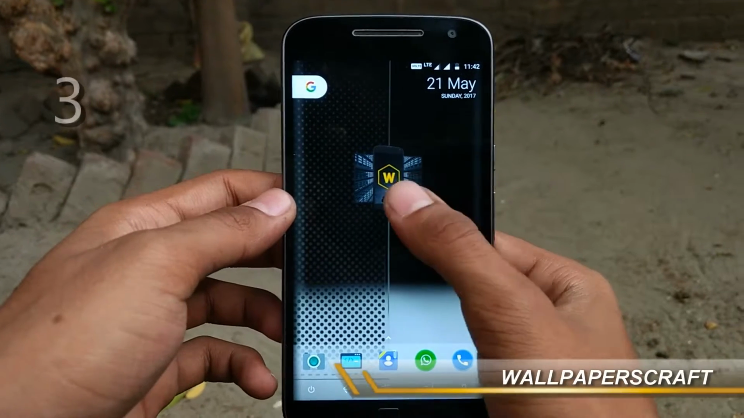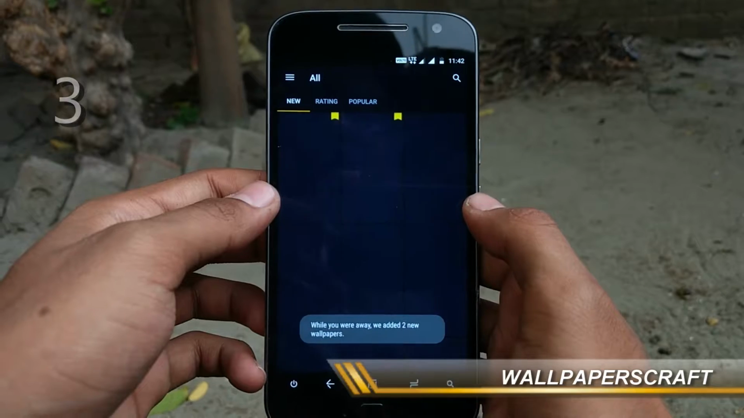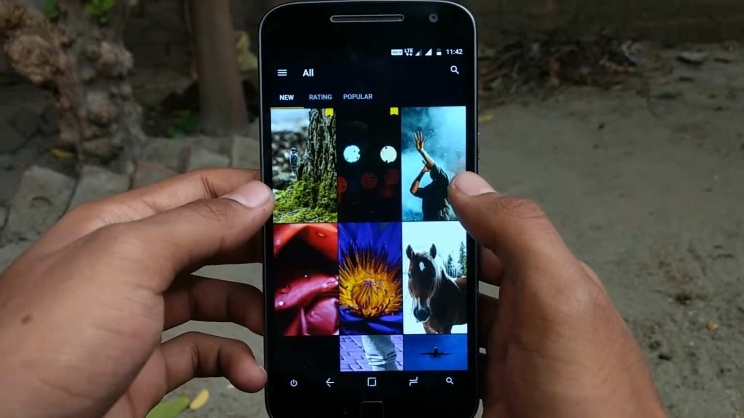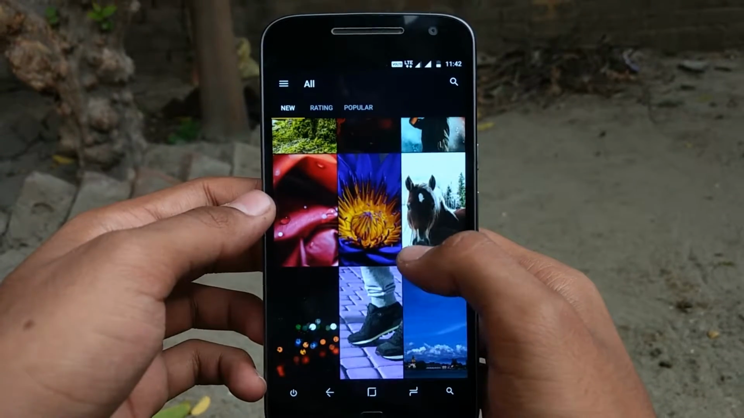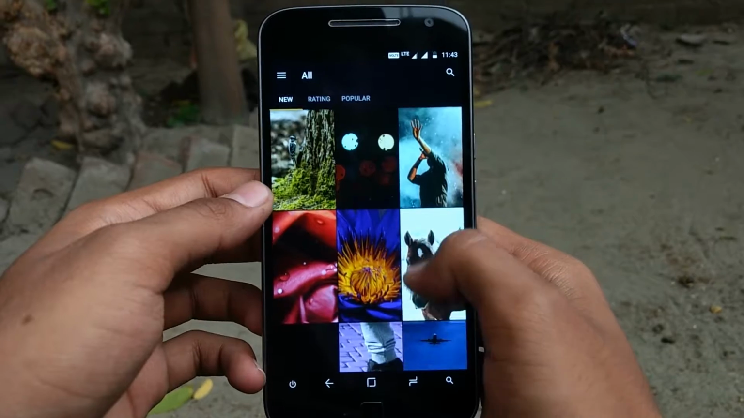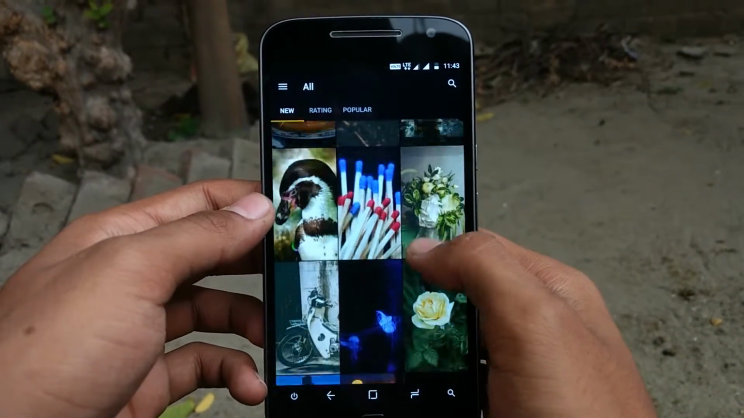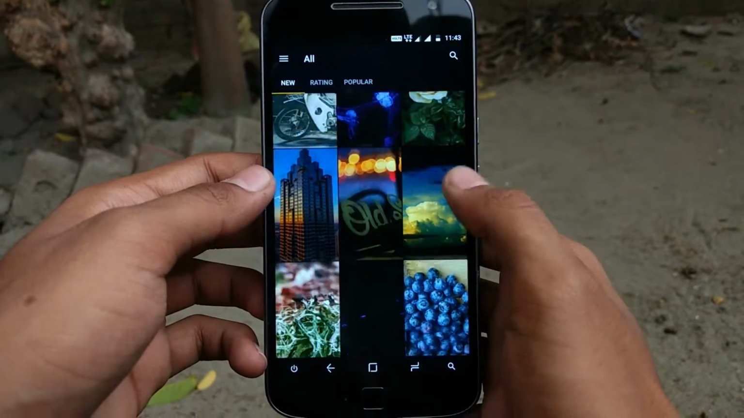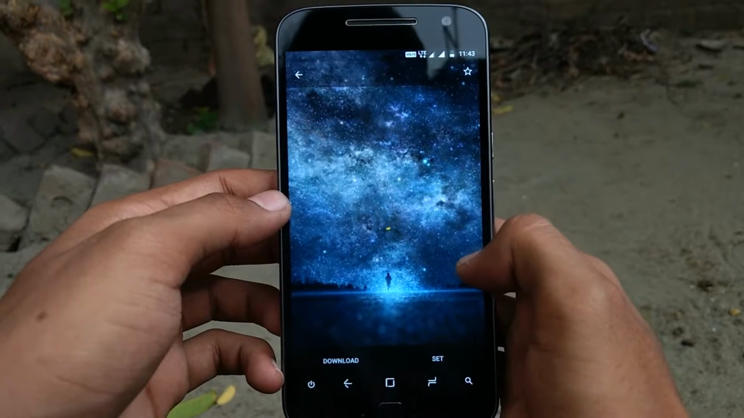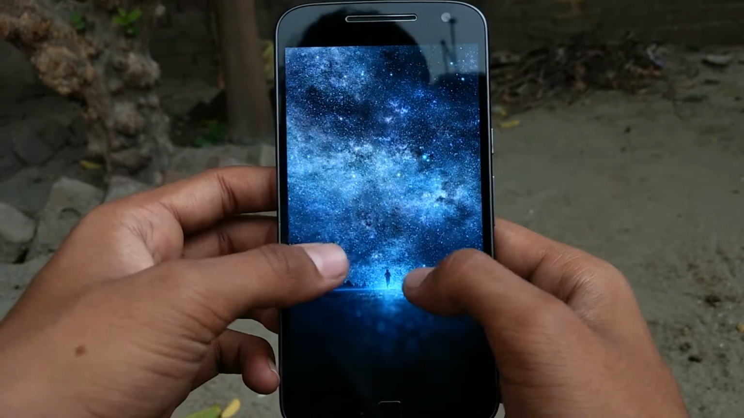So the third app on our list is Wallpaper Craft. It will display only wallpapers matching your screen size. All the images are of high quality and different resolutions. It supports any devices, including devices with a larger screen of Full HD and 4K. So this app is very nice. So you can see there are so many wallpapers. This wallpaper looks very nice and it is a very high quality wallpaper.